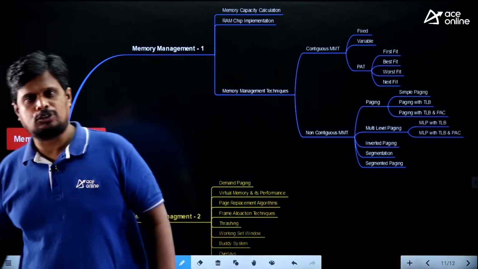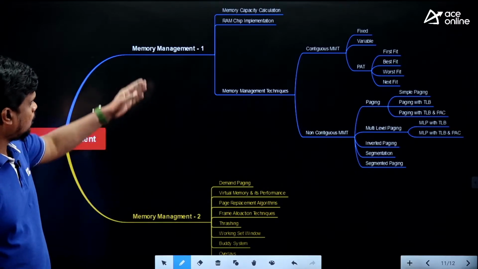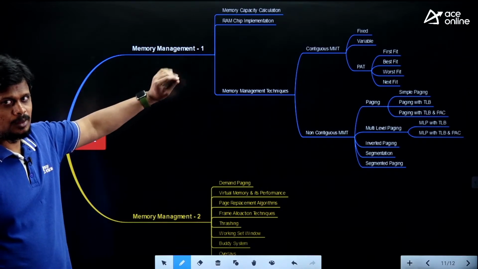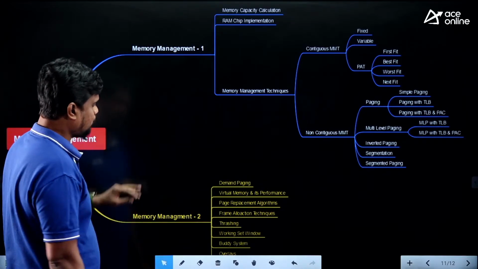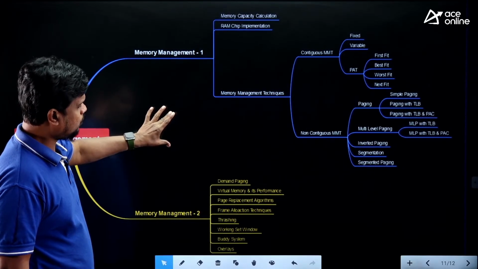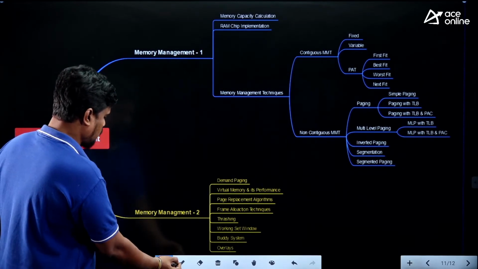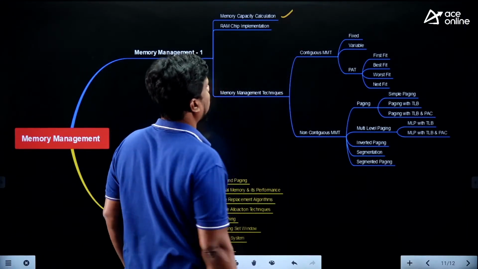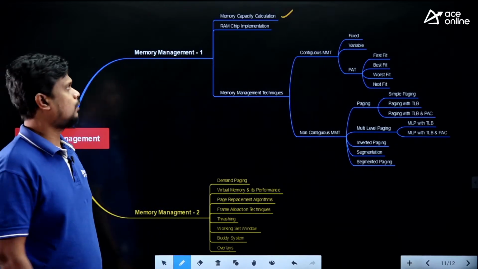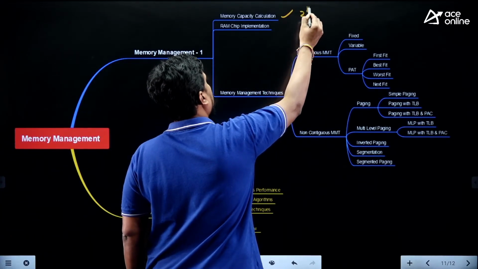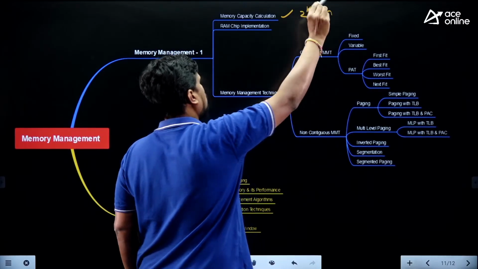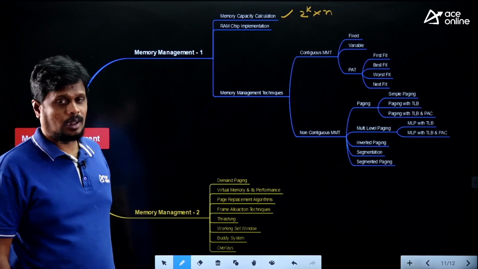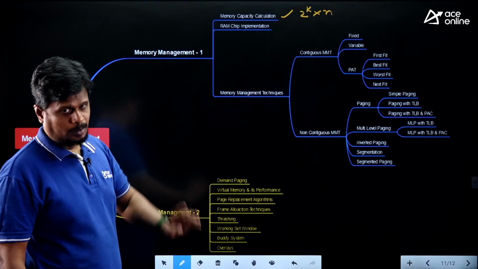If you verify memory management, we can handle it in two parts, like memory management part 1 and memory management part 2. If you verify the topics we are covering under memory management part 1, the first thing is memory capacity calculation. The formula we have is 2 power k into n, where n is the number of data bits and k is the number of address bits. You can consider that. And RAM chip implementation.